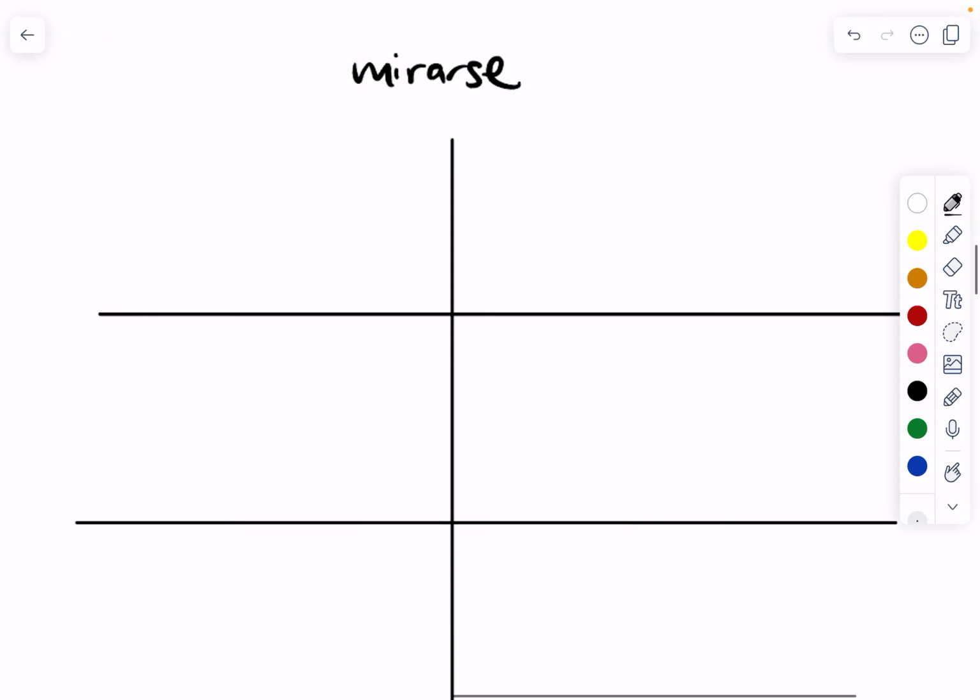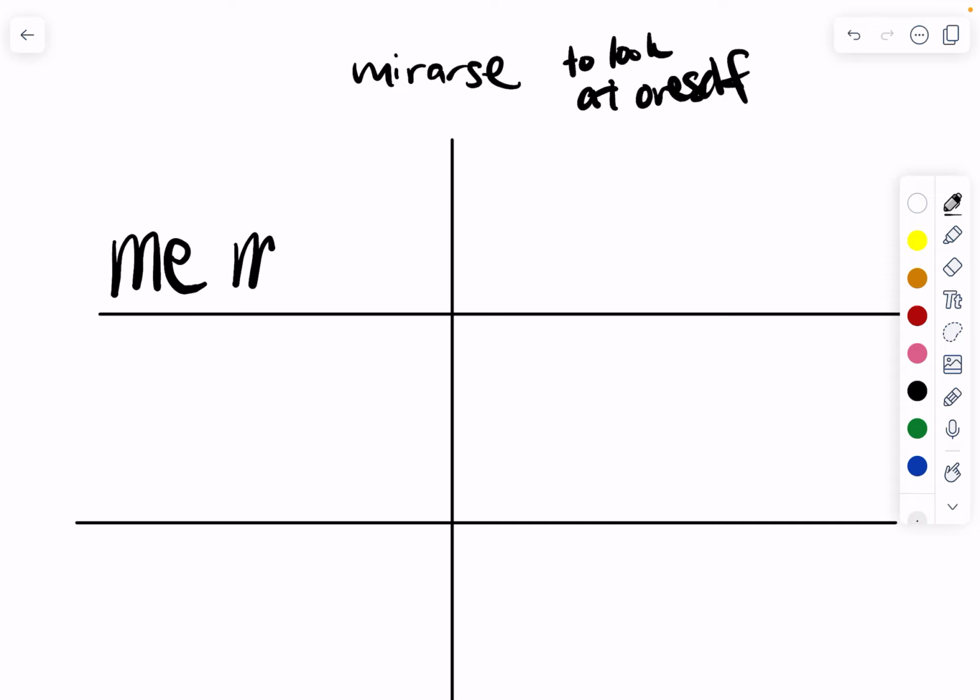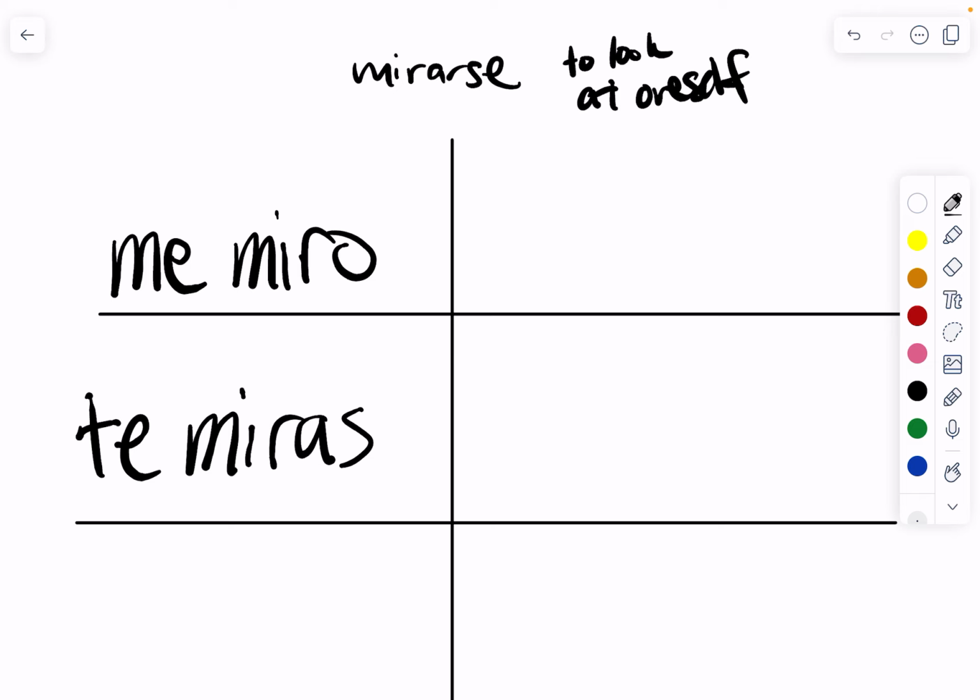Here's a few more examples of reflexive verbs. Mirarse. Mirarse means to look at oneself. So you can look at something else, and that would not be reflexive. Mirarse would mean like you're looking at yourself in your selfie camera or in the mirror. Yo me miro. I look at myself. Tú te miras. You look at yourself. Usted, él, ella se mira.